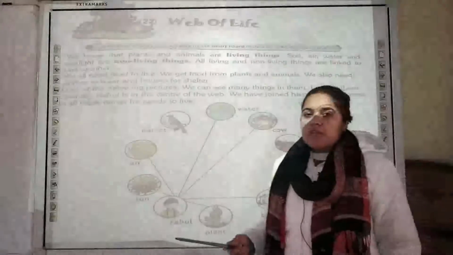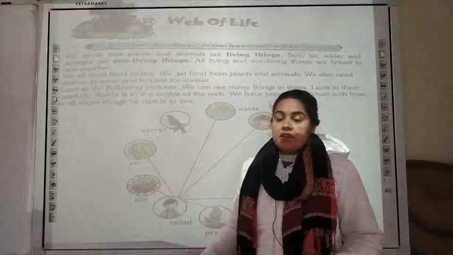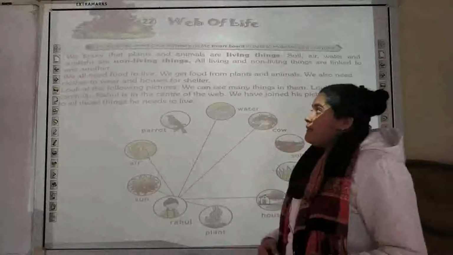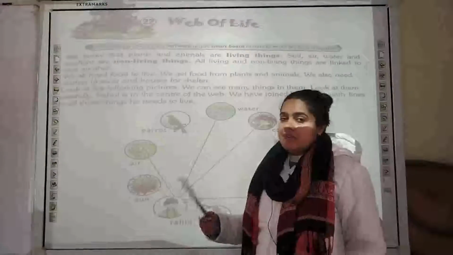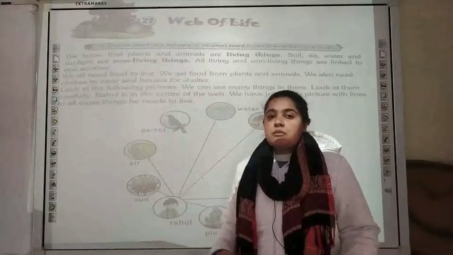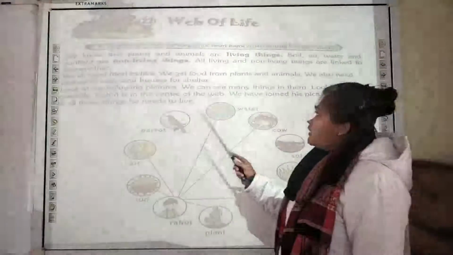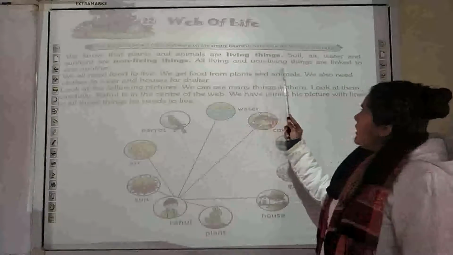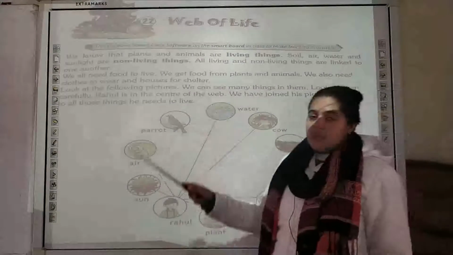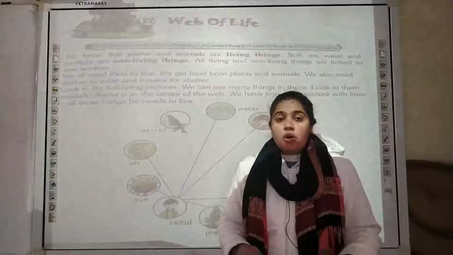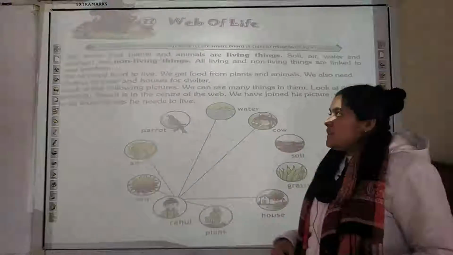There are various categories in which we can classify the living things and the non-living things. So you have to understand and remember the examples, like we human beings, plants and animals, they all come under the category of living things. All the living and non-living things are linked to one another. They are all connected, they are all dependent, that we have to understand in this chapter.